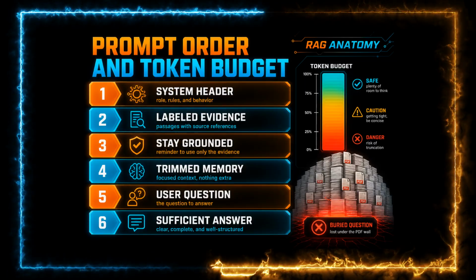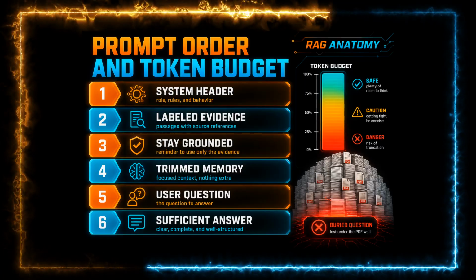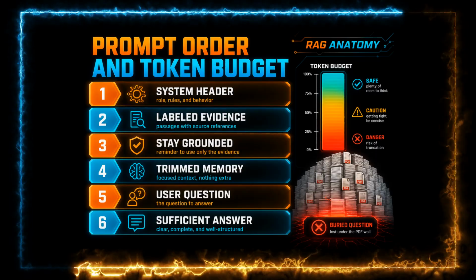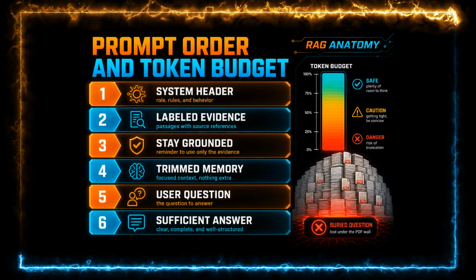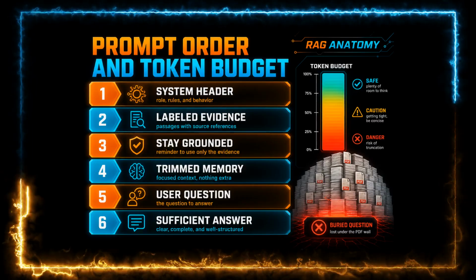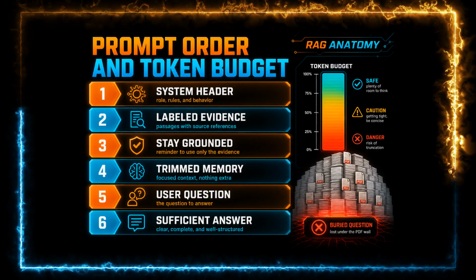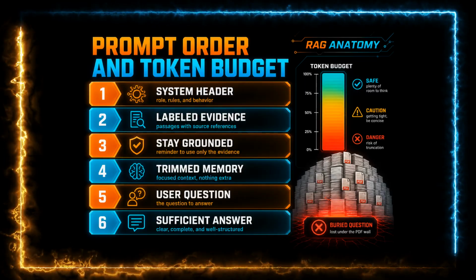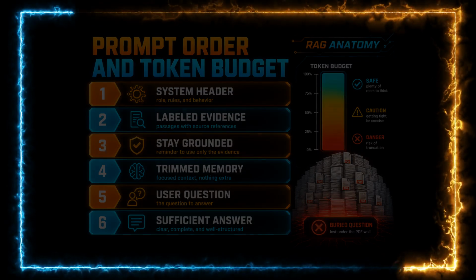This is followed by labeled evidence containing the retrieved passages and source references. Next, the prompt includes a reminder to remain grounded in the provided evidence unless explicit inference is allowed. Relevant conversation memory is then added in a trimmed and focused form containing only information that supports the current task. Finally, the prompt concludes with a clearly defined user question and explicit instructions describing what constitutes a sufficient answer.